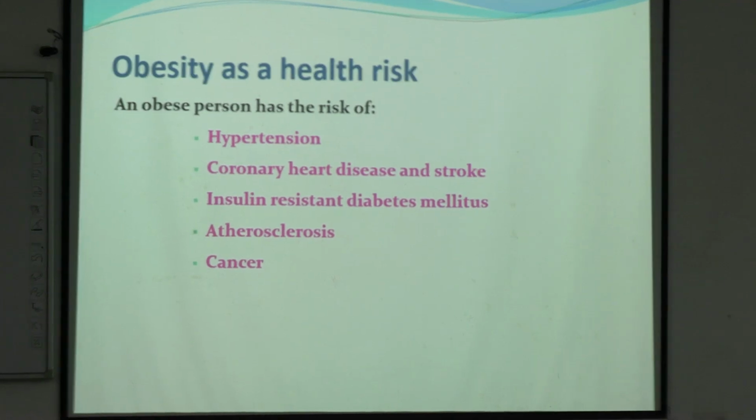Because of the excess fat accumulation in the body, peripheral pressure will increase, so the heart needs to pump more. What is blood pressure? Pressure exerted by the blood vessels. So if the vessels get compressed, the pressure will rise.